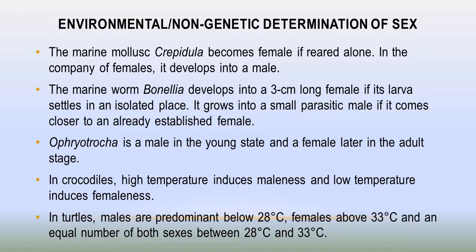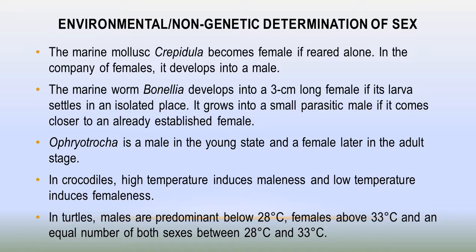Dear students, if the eggs of the crocodile hatch at a high temperature, then male crocodiles are produced. But if the eggs of the crocodile are hatched at a low temperature, then female crocodiles develop from the eggs.